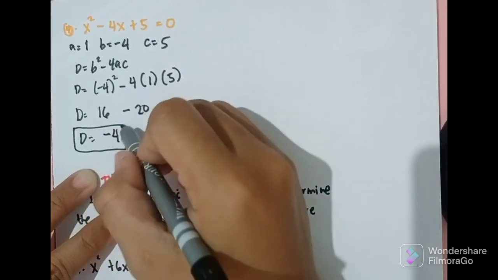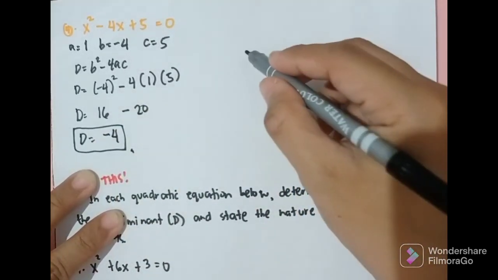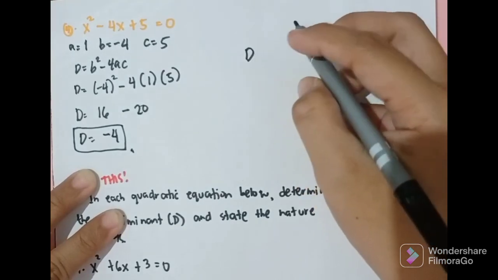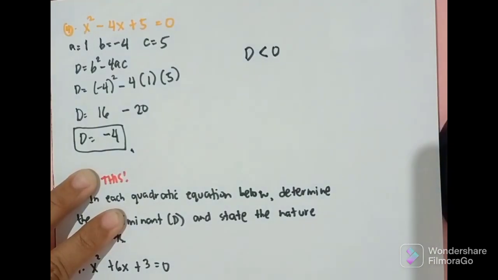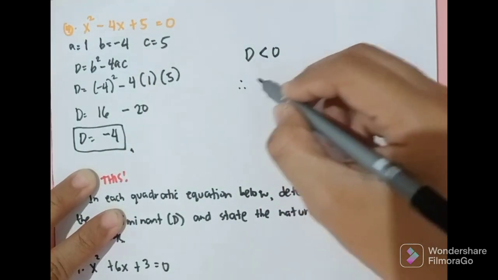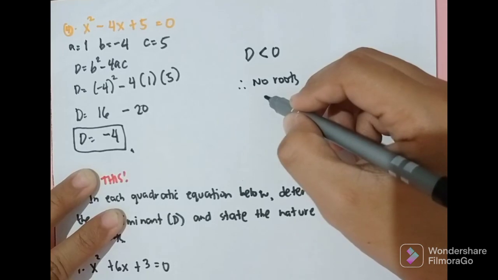So, what can we say about our discriminant? So, our discriminant is greater than, less than, or equal to 0. So, that is less than 0. And kapag ang discriminant natin is less than 0, therefore, yung equation natin has no roots or not real.